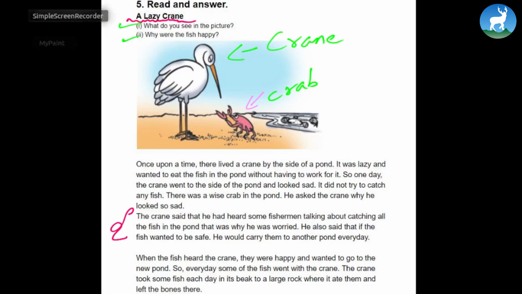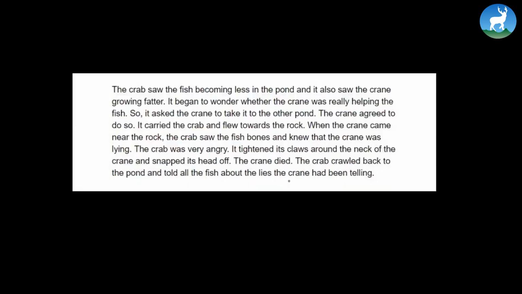Let's move further. The crab saw the fish becoming less in the pond, and it also saw the crane growing fatter. It began to wonder whether the crane was really helping the fish, so it asked the crane to take it to the other pond. The crane agreed to do so. It carried the crab and flew towards the rock. When the crane came near the rock, the crab saw the fish bones and knew that the crane was lying.